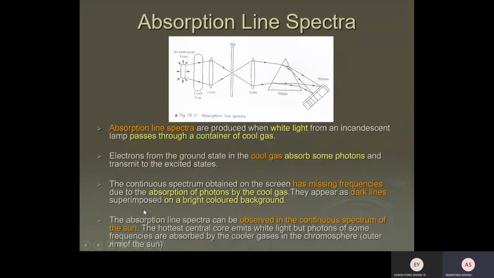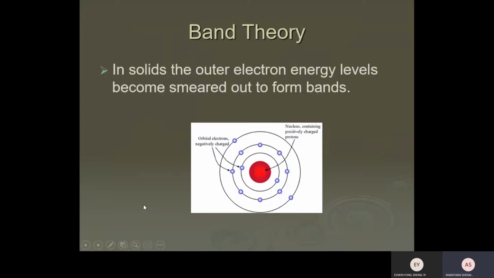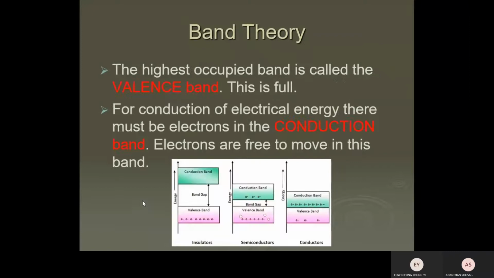Now we're going to talk about something called band theory. This is all about the energy levels. After the discovery of energy levels, another theory talks about the arrangement of electrons. In a solid, the outer electron energy levels become smeared out to form bands. They form one area called a band.